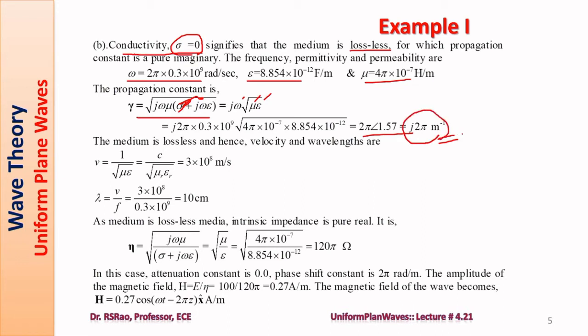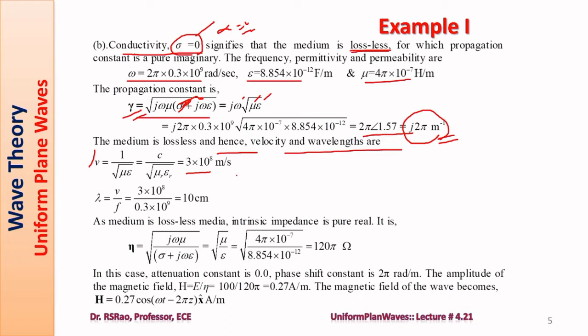Alpha 0 means attenuation constant is of course 0 because it is a lossless medium. Sigma is 0 means alpha is also 0. Now, this is gamma. The medium is lossless and hence velocity and wavelength can be found. Velocity is 1 by root mu epsilon, which is equal to 3 into 10 power 8. We need not use omega by beta here, because even if you use that expression, you will get the same thing. But as it is lossless, we can use a simpler relation, 1 by root mu epsilon.